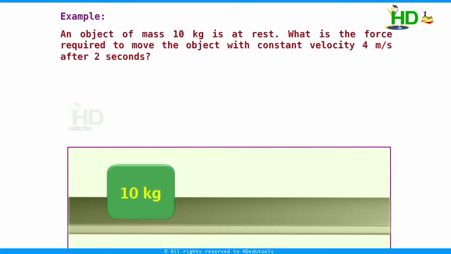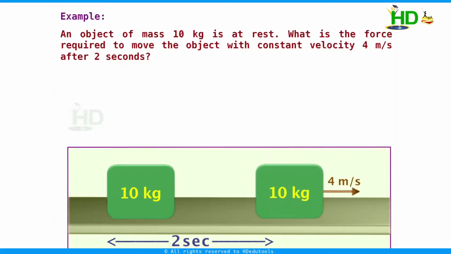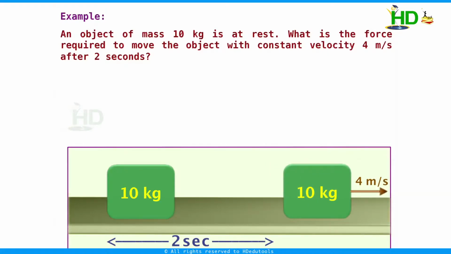Now we take another example. An object of mass 10 kg is at rest. What is the force required to move the object with constant velocity 4 meters per second after 2 seconds? What is given in our problem is, after 2 seconds, the object has to move with constant velocity 4 meters per second. That means within 2 seconds, we have to give a velocity of 4 meters per second to the body.